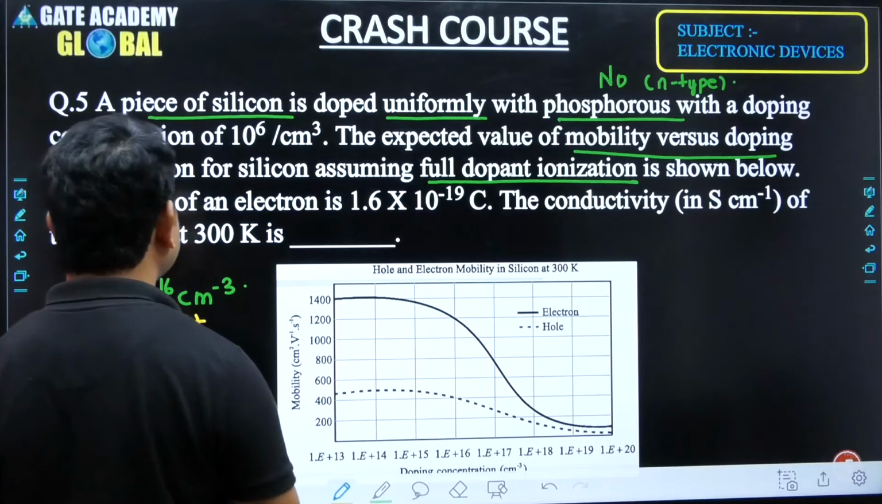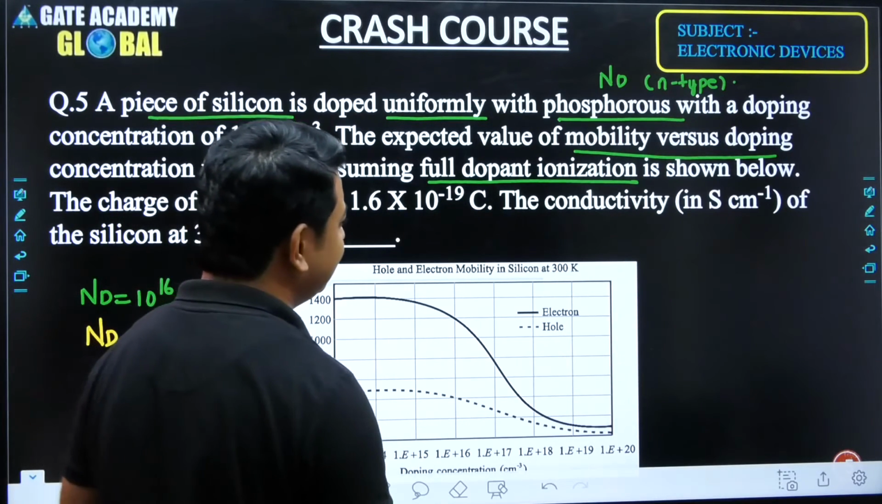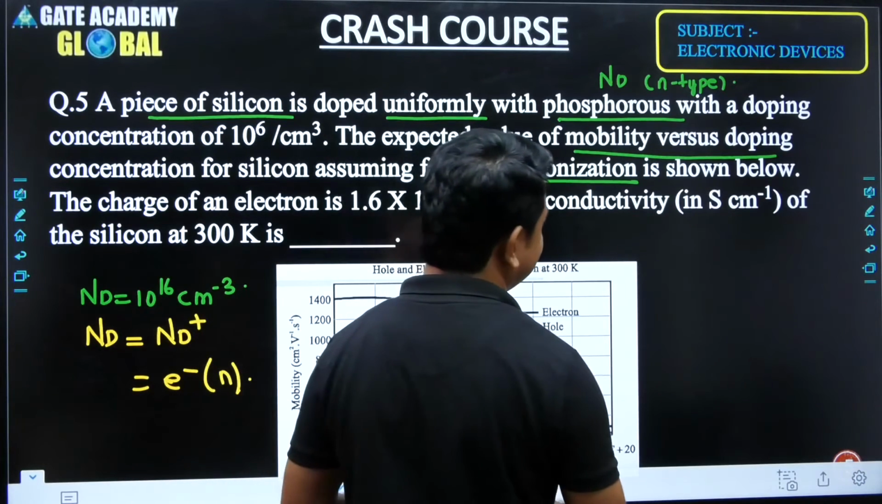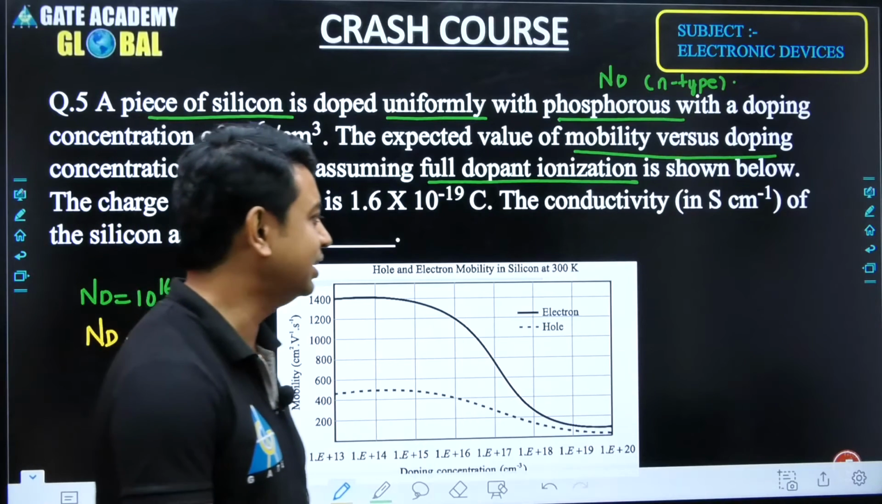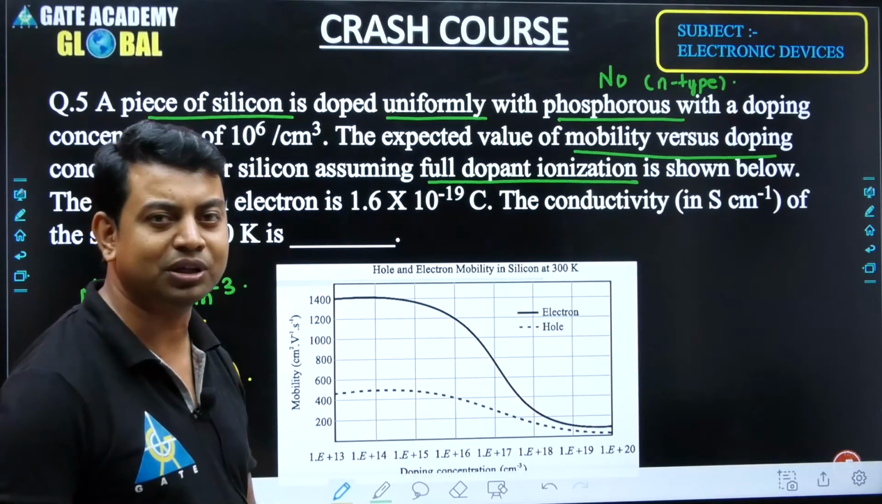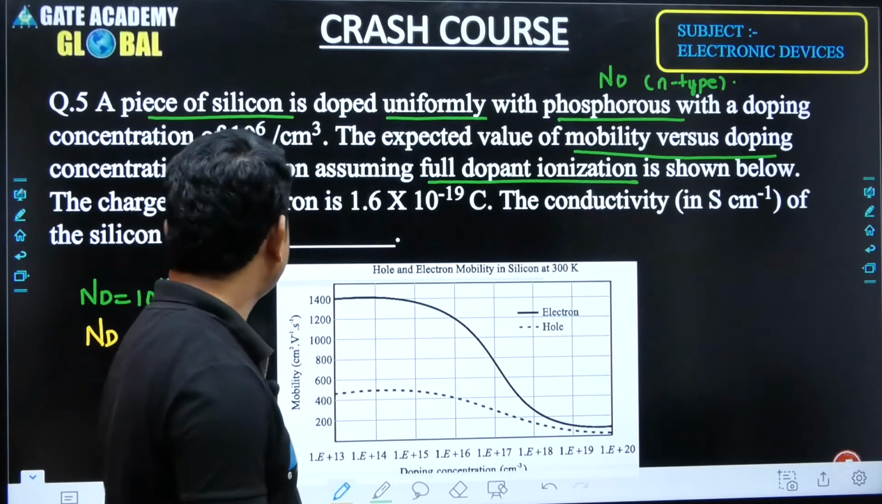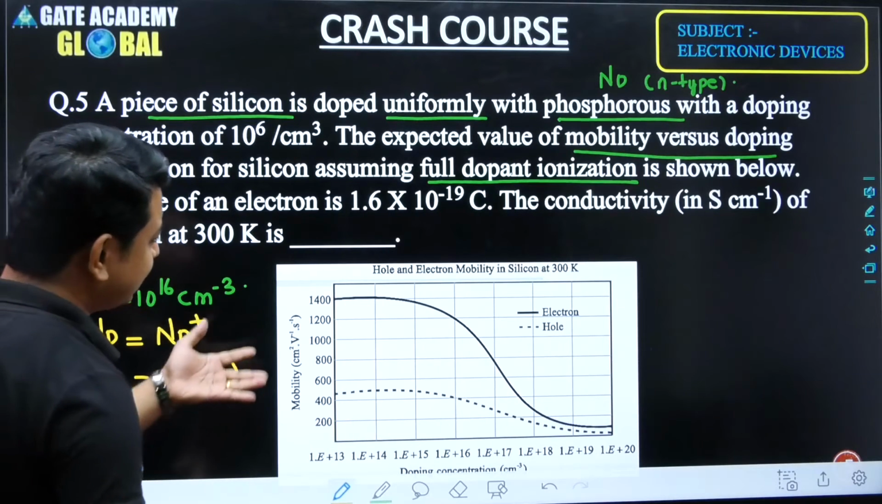The expected value of mobility versus doping concentration for silicon assuming full dopant ionization is shown below. The charge of an electron is 1.6 and the conductivity is in Siemens per centimeter. So here we have to find out the conductivity. If it is conductance, the unit will be Siemens, and if it is conductivity, the unit will be Siemens per centimeter, of the silicon at 300 Kelvin. So what is this graph representing?